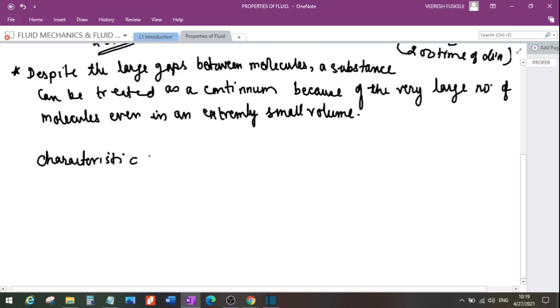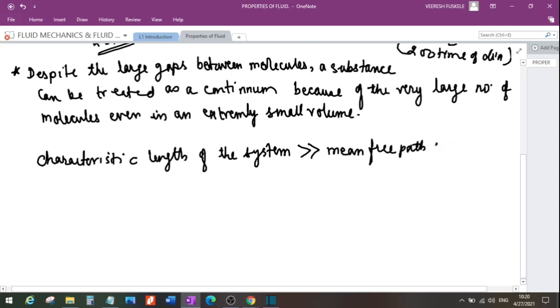The characteristic length of the system must be much larger than the mean free path of the molecules, right? So this is the condition, and this is true in most of the cases, right?